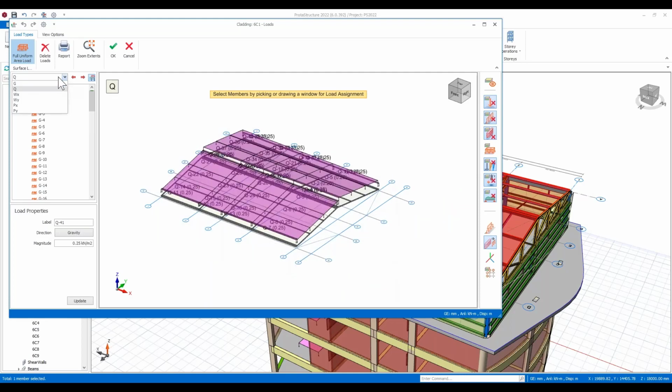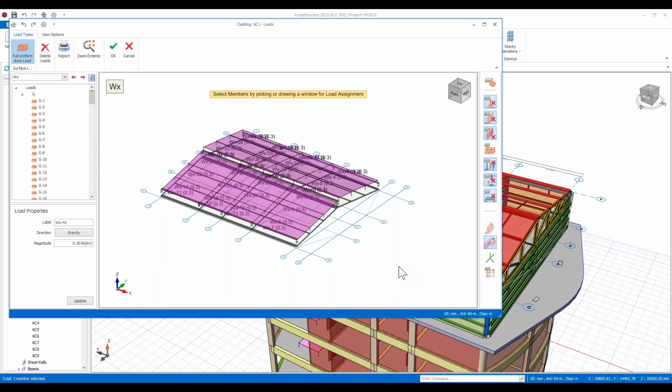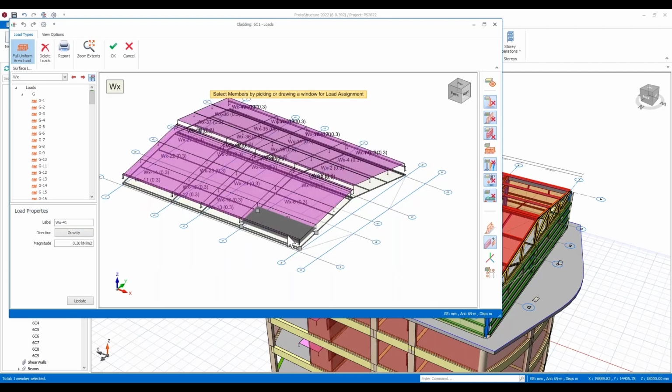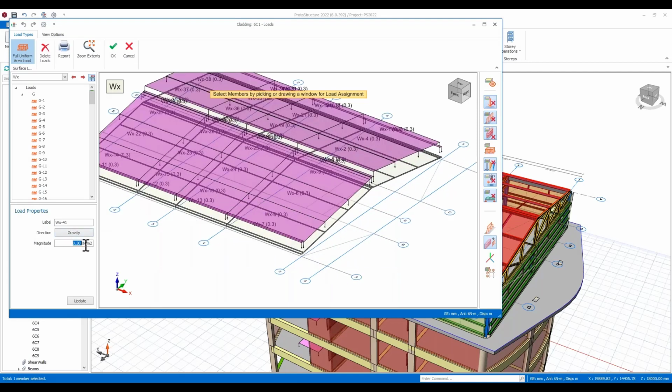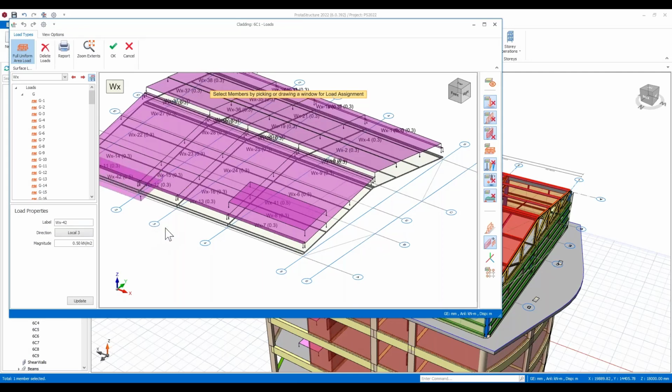And you could also do it for things like wind loading. So maybe you've got a pressure acting down or up. You can assign it in different directions. Maybe you've got localized pressures at the corners, or you want to add some additional loading to certain parts of the roof. You can come in and do that.